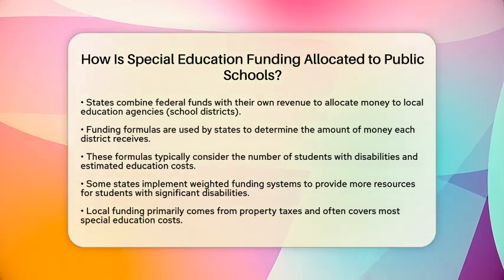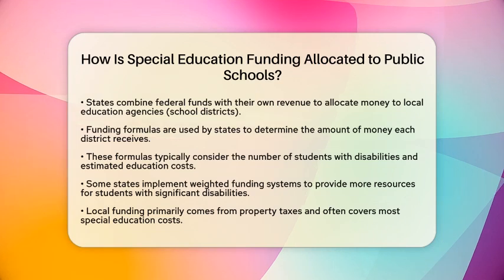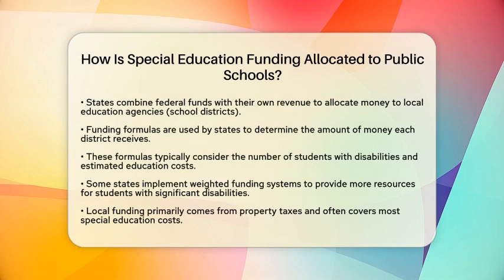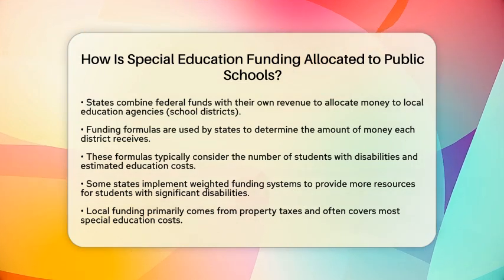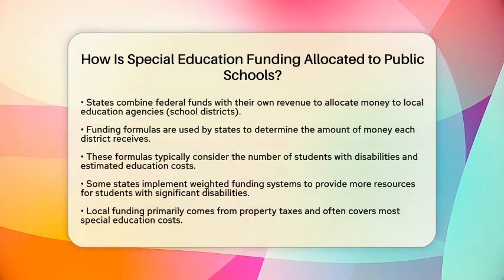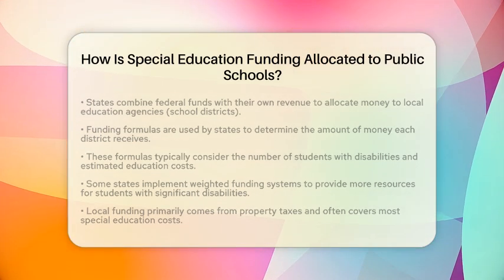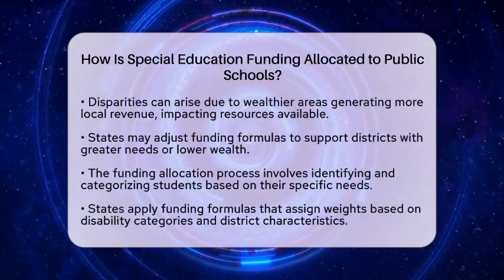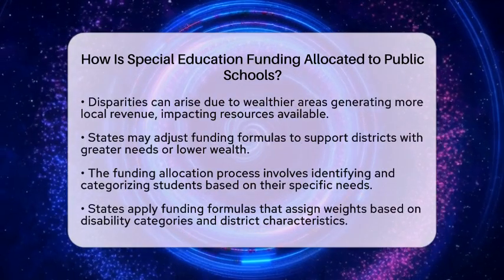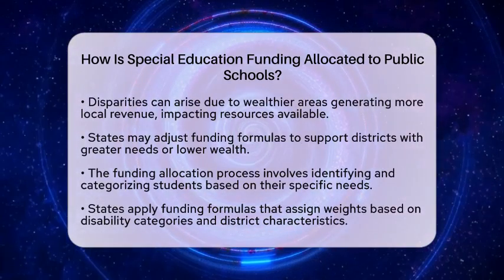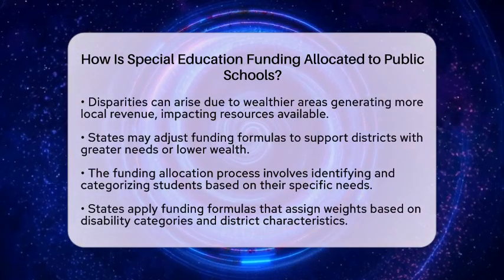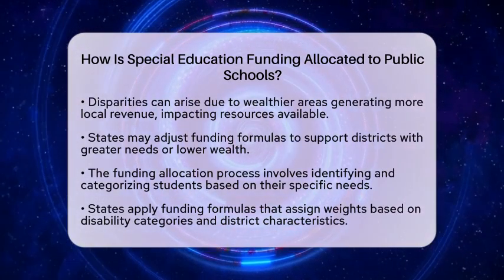Local funding plays a big role too, primarily coming from property taxes. This local funding often covers most of the costs associated with special education services. However, this can create disparities between districts. Wealthier areas can generate more revenue, leading to better resources for their students. Many states try to address this issue by adjusting their funding formulas to provide more support to districts with greater needs or lower wealth.